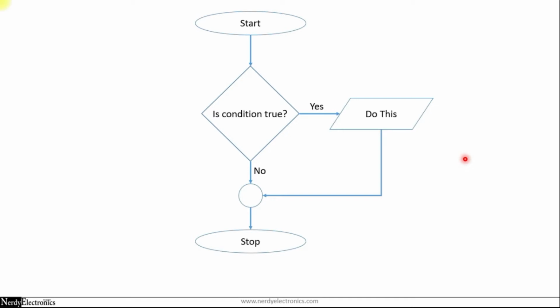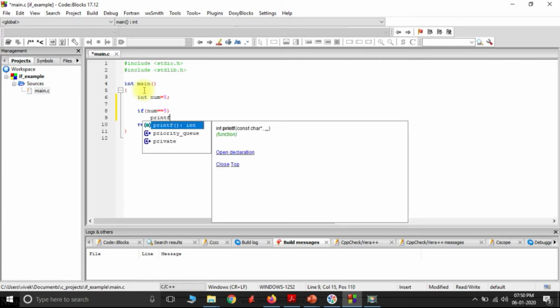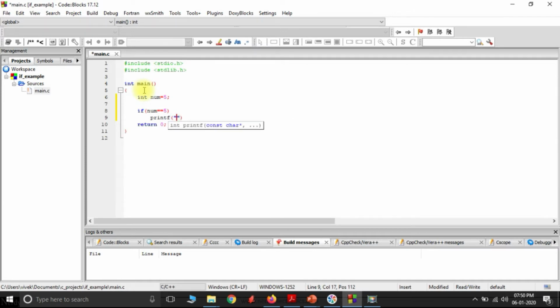Let us see this with an example. So here I have a simple program. Let me change it to include a variable. Let's say I call it int num equals 5. And then I'll write an if statement. If, and I start the brackets, num, we give double equals for comparison. I'll show you all these comparison operators after this program. If num is equal to 5, then I want to print the number is 5.